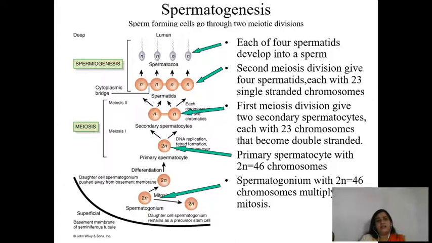Then the process called spermiogenesis, under the influence of testosterone, results in differentiation of the rounded spermatids into spermatozoa, and once matured, these spermatozoa come out from the Sertoli cells. The process is called spermiation.